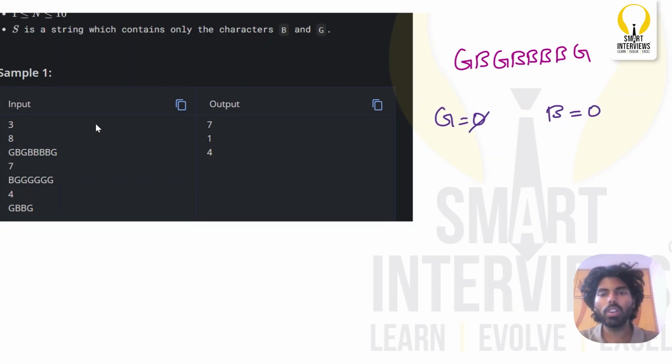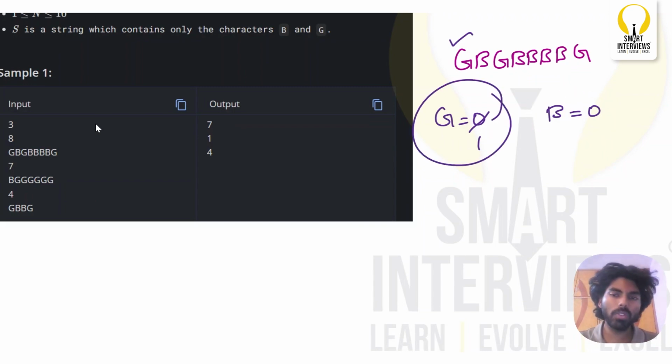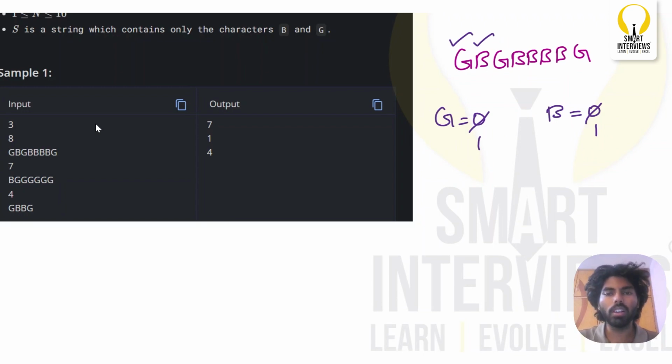So the first one is a girl, right? So let me allow her into the bar. So the count of girl will become 1. Okay, this is completed. Then now I have a boy. Should I allow him? Is the condition satisfied? Are the number of boys twice the number of girls? No, right? So I will allow one boy. Okay. Now girl. Should I allow? Yes, you have to allow. Okay. Now then you have one boy. Can you allow this one boy into the bar? Yes, because the number of boys is not twice the number of girls. So I will allow this one boy.